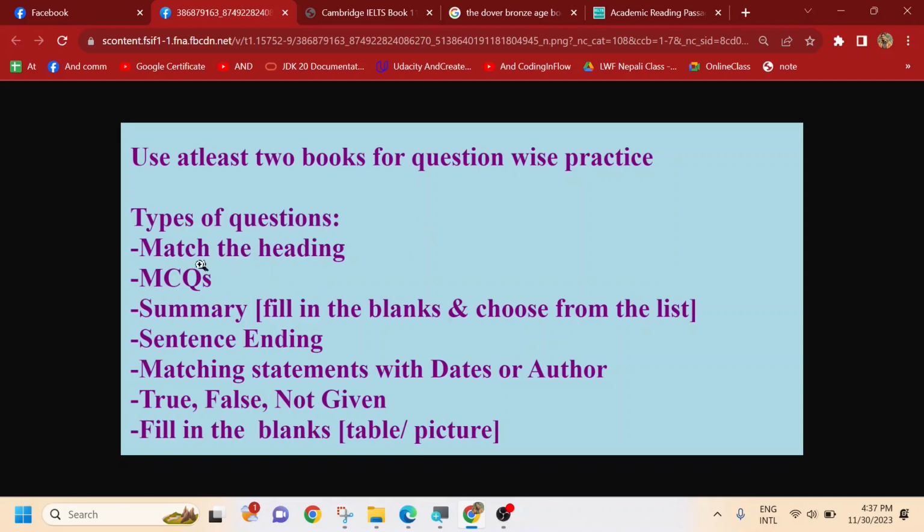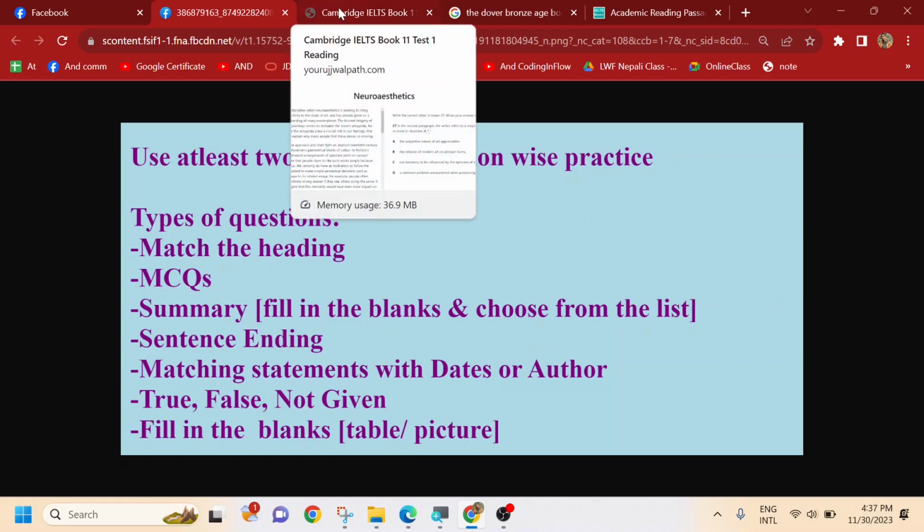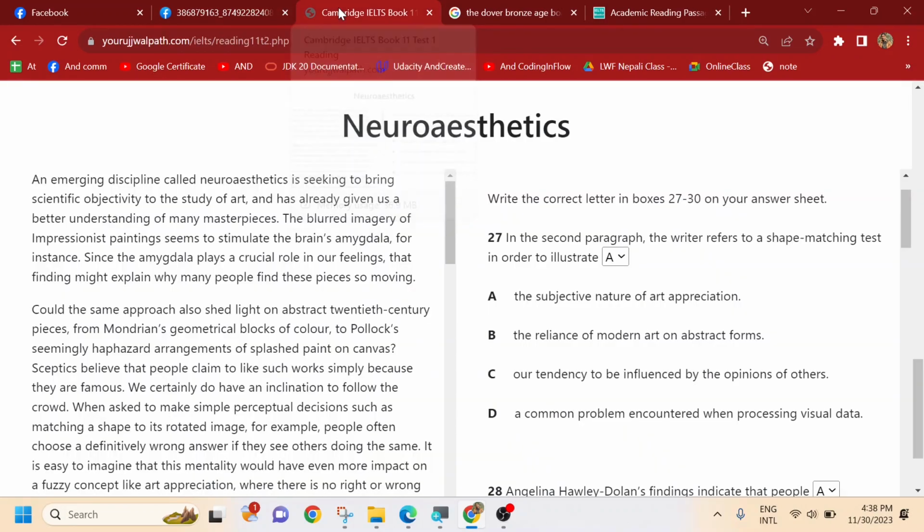Okay, so right now we are going to go through the multiple choice questions. It comes in various formats. Sometimes you need to select one option out of four options, or sometimes you would get five options and you should choose two of the options. We are going to see some specific multiple choice questions which have four options, and you need to choose only